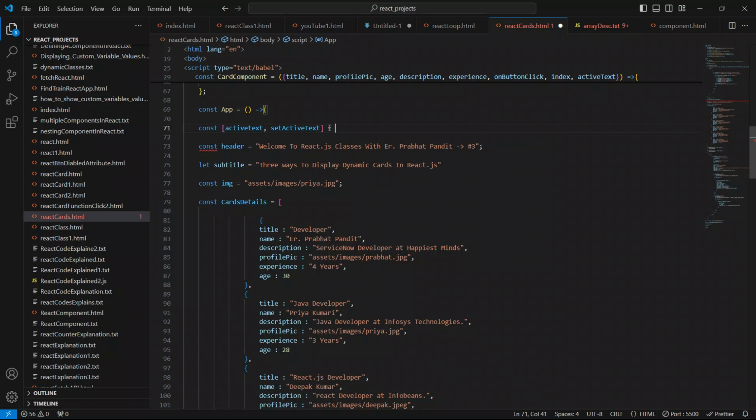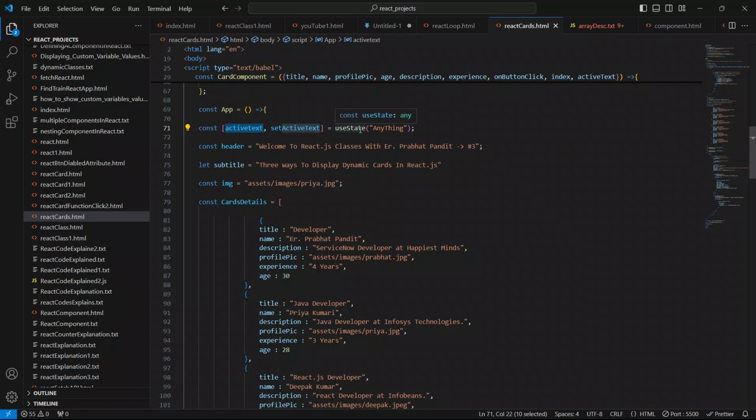Okay, so from there I'll say here useState. As of now, just give its initial value anything. Anything means anything. Now this activeText variable's value is initially "anything", and we will use this setActiveText to update this activeText value dynamically whenever the user clicks on any of the cards.